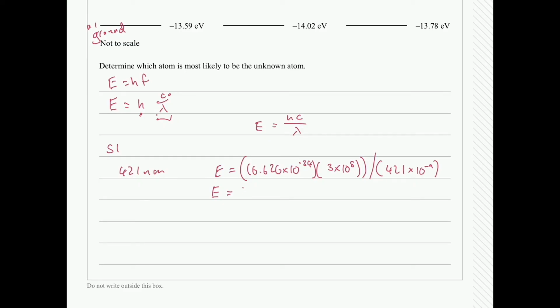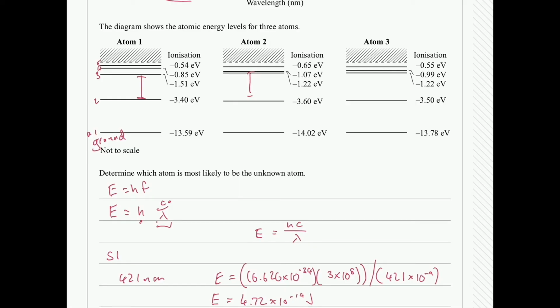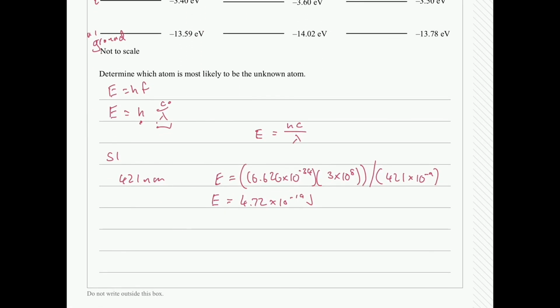So we end up getting our energy as 4.72 times 10 to the negative 19. And the thing that we need to think here is that this energy is in joules. The reason it's in joules is because one of the SI units in our Planck's constant has joules in there. So we need to remember our energy here we've calculated in joules. But in this example, we're working with EV, so electron volts. So that means we need to convert our joules to EV.